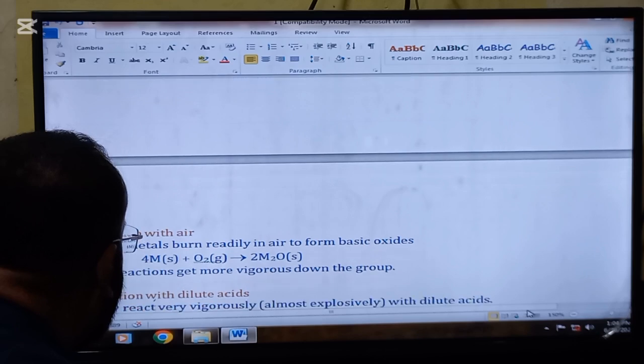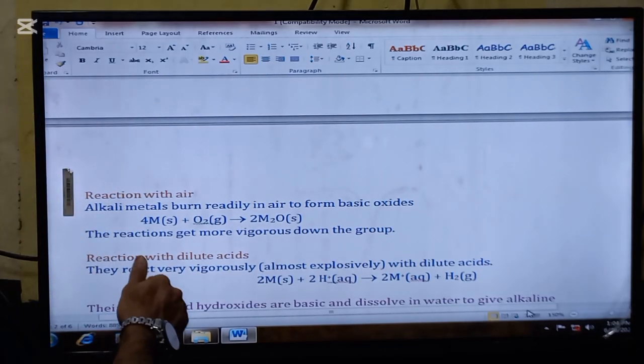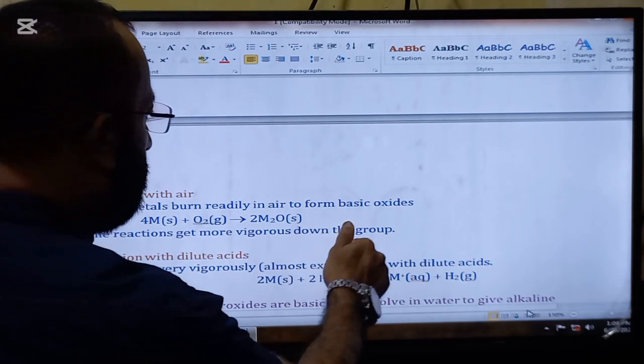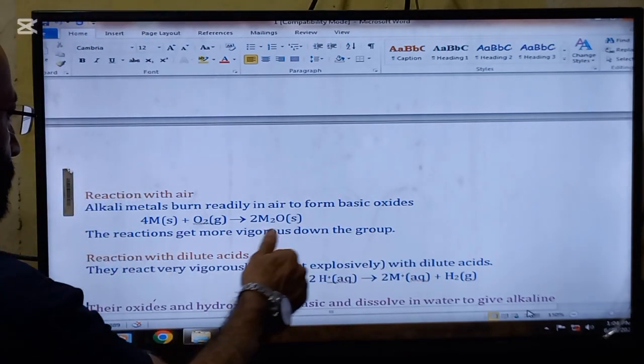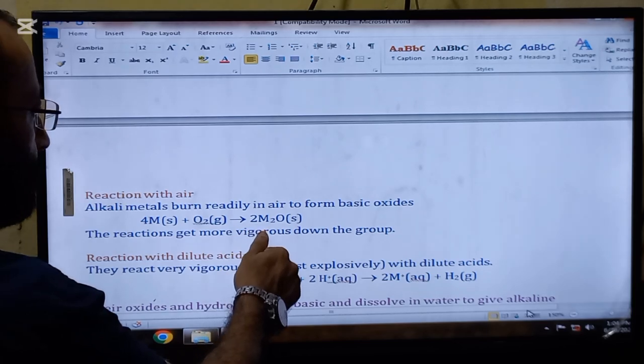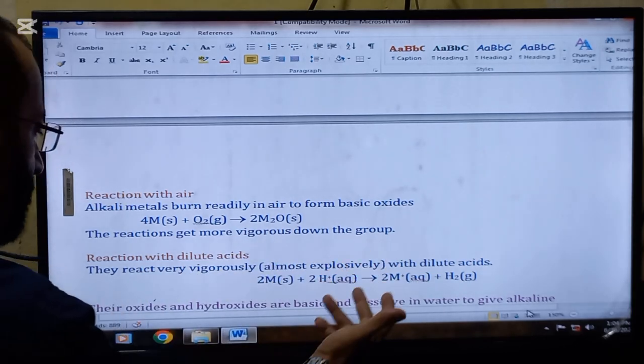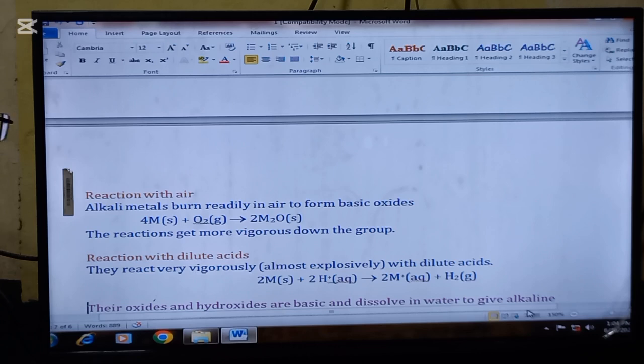Next chemical property is a reaction with air. Alkali metals burn readily in air to form basic oxides. The general equation is this one: 4M plus O2 forms 2M2O. The reaction gets more vigorous down the group. Same reason is applying again and again.